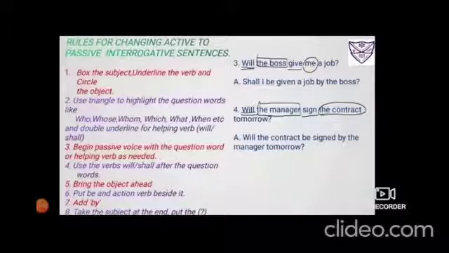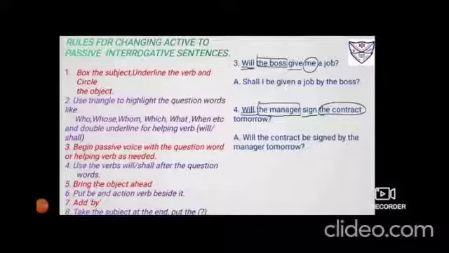After doing this, as I've told you, double underline it, but the same thing will be brought down. Because it was the boss, so it was will. But you are going to bring me ahead. Me changes to I. So as I've told you, I shall, we shall. So will in that case will be changed to shall. Then me you have to bring ahead, so it becomes shall I. Add BEB and then change the verb into its third form, give, gave, given. So it becomes shall I be given a job by the boss.